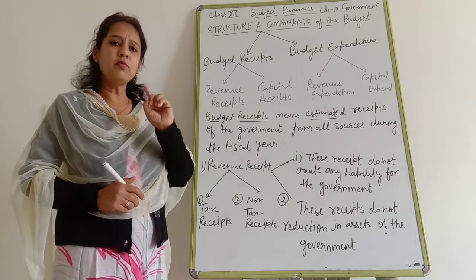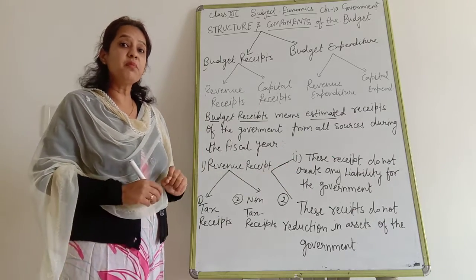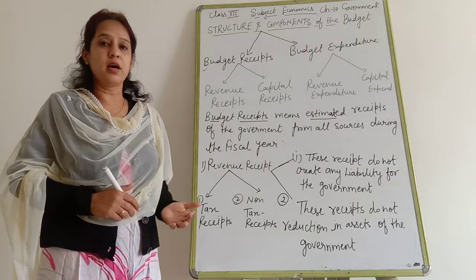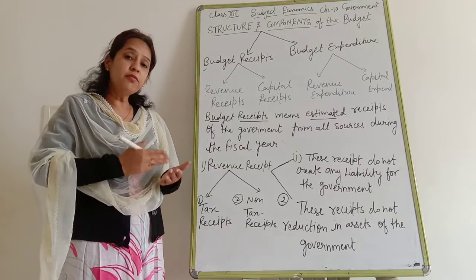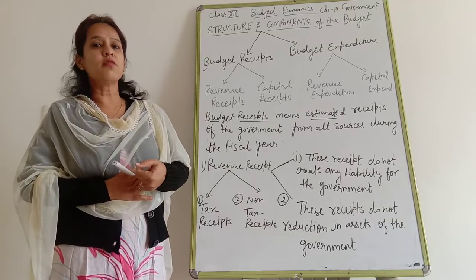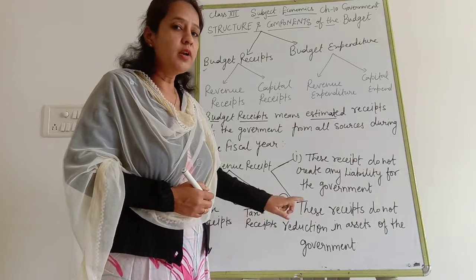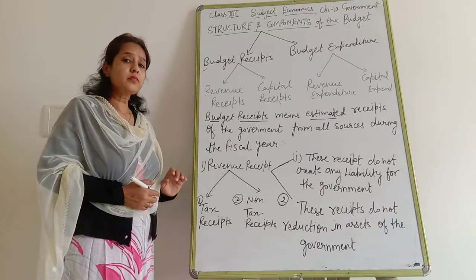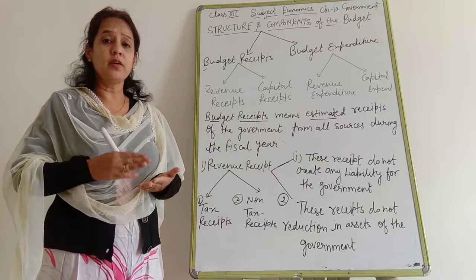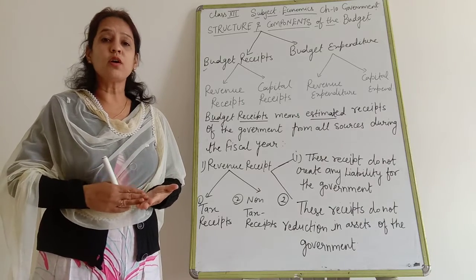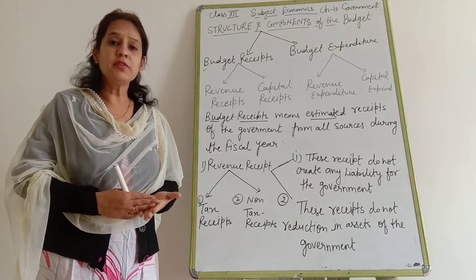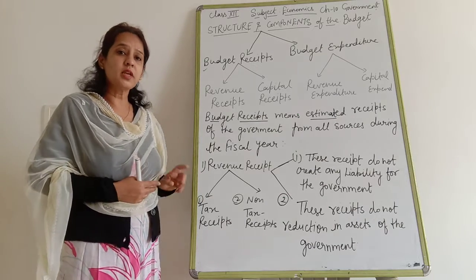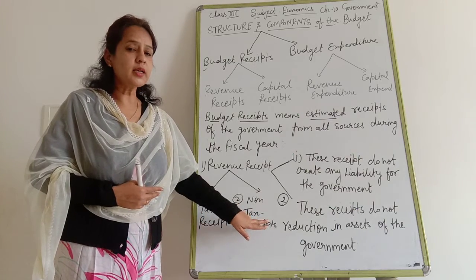Clear? Now, I'm going to give you one example. If the government is going to sell its shares in the market, in that condition, what happens? Definitely it reduces the assets of the government, so it will not be treated as a revenue receipt. Clear? Now, the receipts which do not affect assets and liabilities of the government are known as revenue receipts. Revenue receipts are of two types: tax receipts and non-tax receipts.